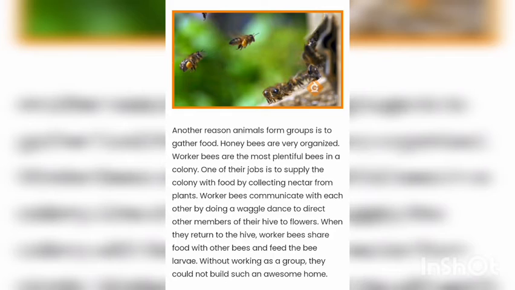Worker bees communicate with each other by doing a waggle dance to direct other members of their hive to flowers. When they return to the hive, worker bees share food with other bees and feed the bee larvae. Without working as a group, they could not build such an awesome home.